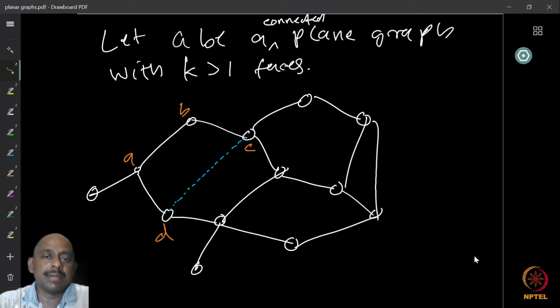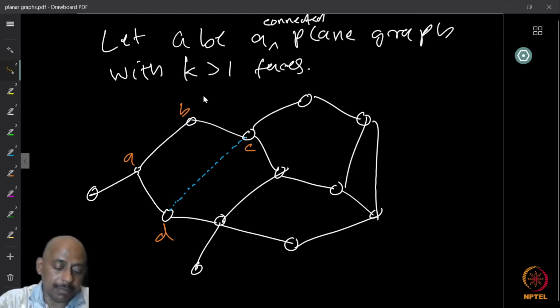Okay, so what we will do is assume that the graph has k greater than 1 faces, and then we will consider the cycles in this graph. Because if there is no cycle, we know that there is only one face. So take any face boundary of a bounded face. Any face boundary is going to be a cycle. So take the face boundary of any bounded face, for example, the A, B, C, D face here in this graph.